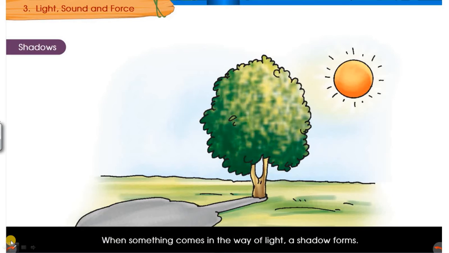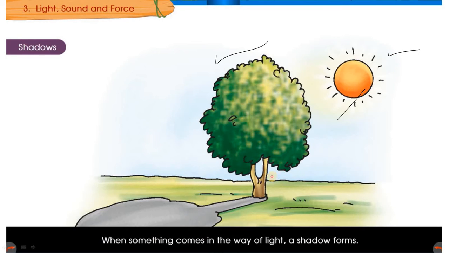An example for that: you can see there is a sun here on the top, shining brightly, and there is a big tree here.